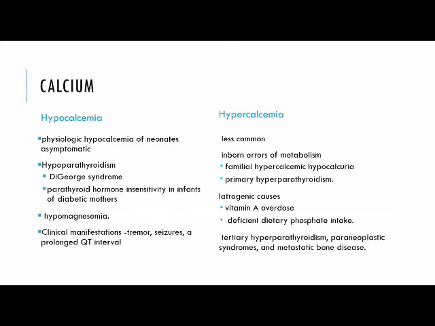Hypocalcemia: physiologic hypocalcemia of neonates is seen and is asymptomatic. Other rare causes are hypoparathyroidism, DiGeorge syndrome, and parathyroid hormone insensitivity in infants of diabetic mothers. Hypomagnesemia is an important cause which has to be corrected before calcium levels improve. Clinical manifestations include tremors, seizures, and prolonged QT interval. Hypercalcemia is much less common. It is usually seen in inborn errors of metabolism, like familial hypocalciuric hypercalcemia, primary hyperparathyroidism, or iatrogenic causes where vitamin A overdose is given or there is deficient phosphate intake.